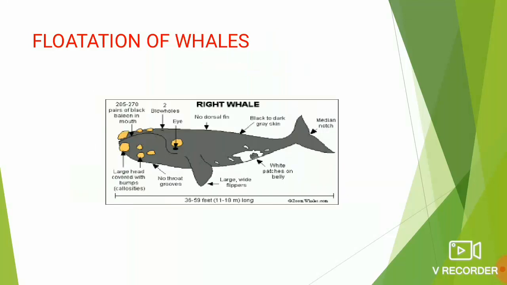Dear children, let us study the flotation of whales. The whale is the largest mammal, right? The whale can sink or rise as per their will. Whales are sea animals. They have a special organ that is called the swim bladder. In order to come to the surface of water, to rise up, they fill the bladder with air. This decreases the average density of the whale's body, and so it becomes easy for them to rise to the surface of the water. To dive inside, they fill the bladder with water, and this increases the heaviness of their body and they sink down.